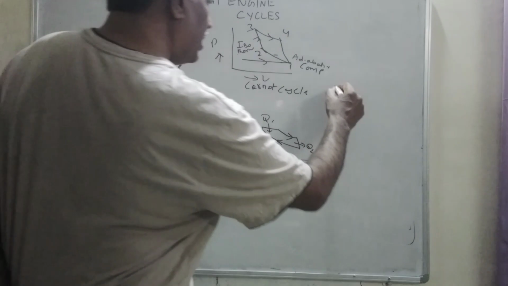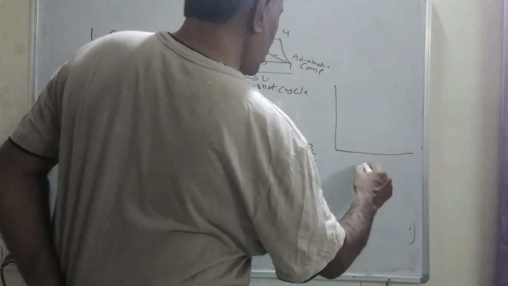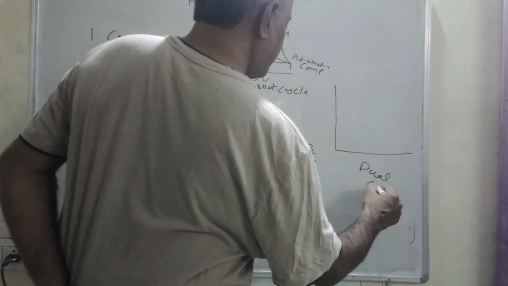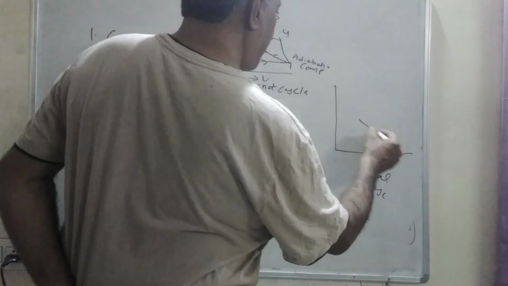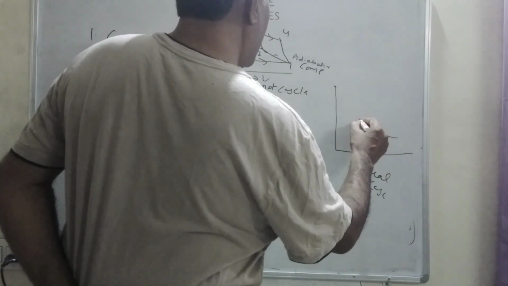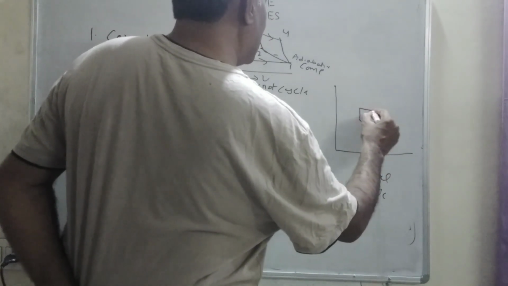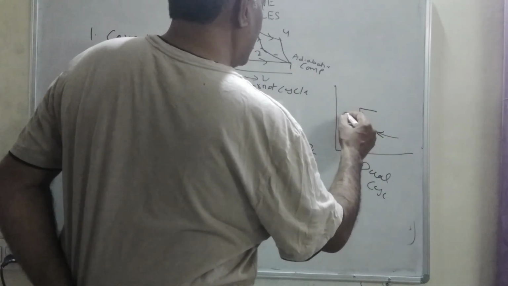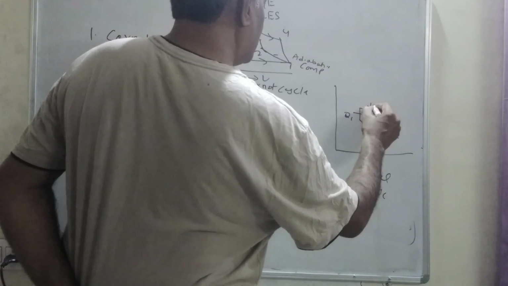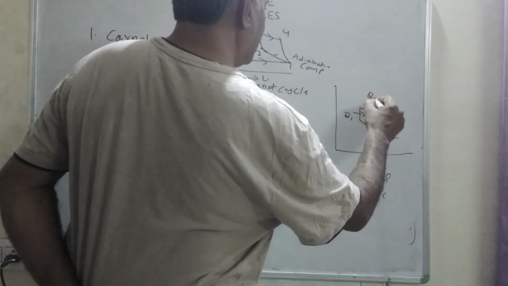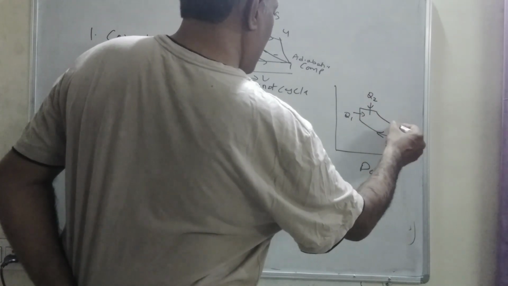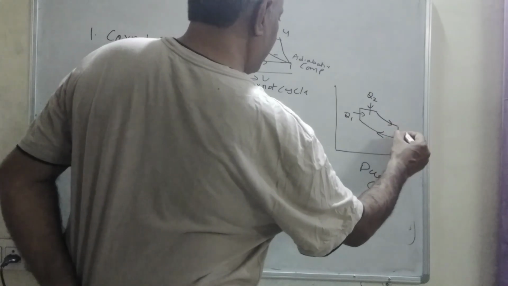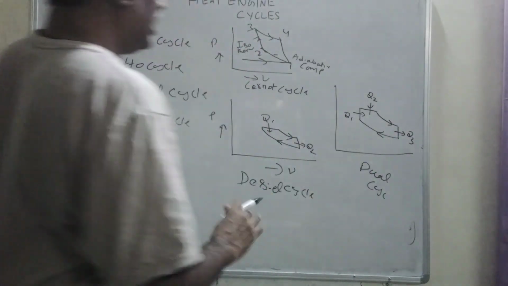And the other cycle is called dual cycle. In this, compression of fuel will be there. And the heat addition will take place in two steps. One is constant volume heat addition and the other is constant pressure heat addition. Both will take place. And then constant volume heat rejection will take place. So this is our dual cycle.